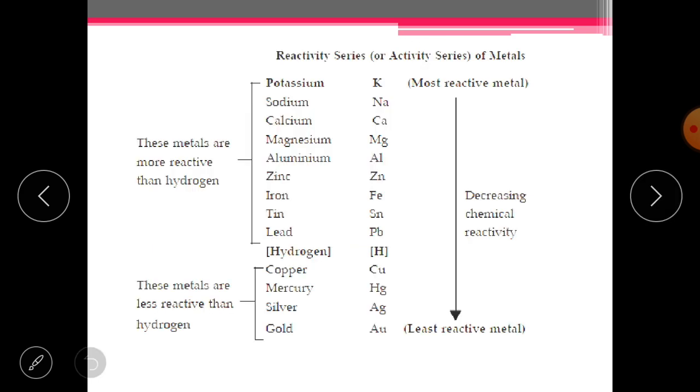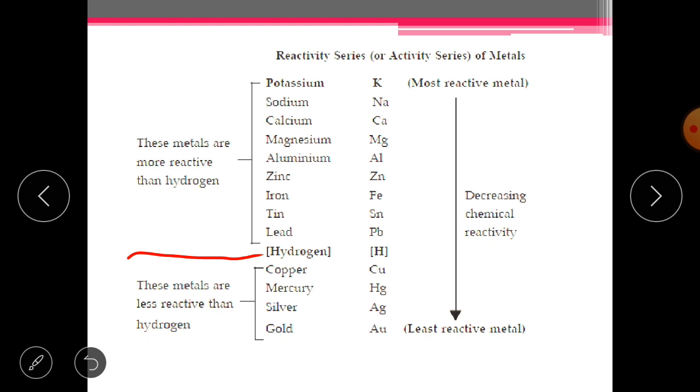Here you can see a picture of metals. On the top you can see potassium, then sodium, calcium, magnesium, aluminium, zinc, iron, tin, lead. Here hydrogen can be seen easily. Now below this there are other metals: copper, mercury, silver, gold.